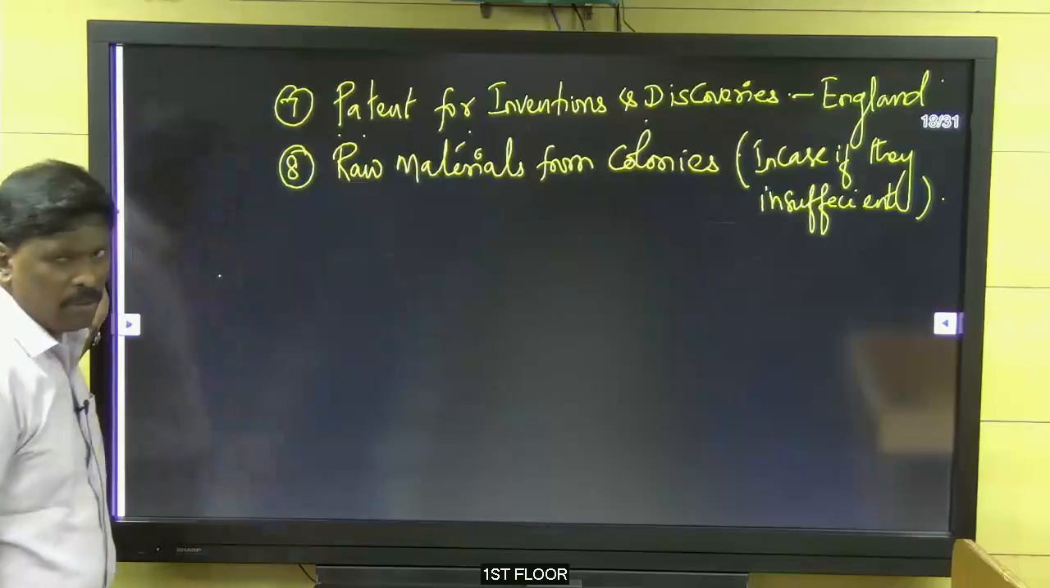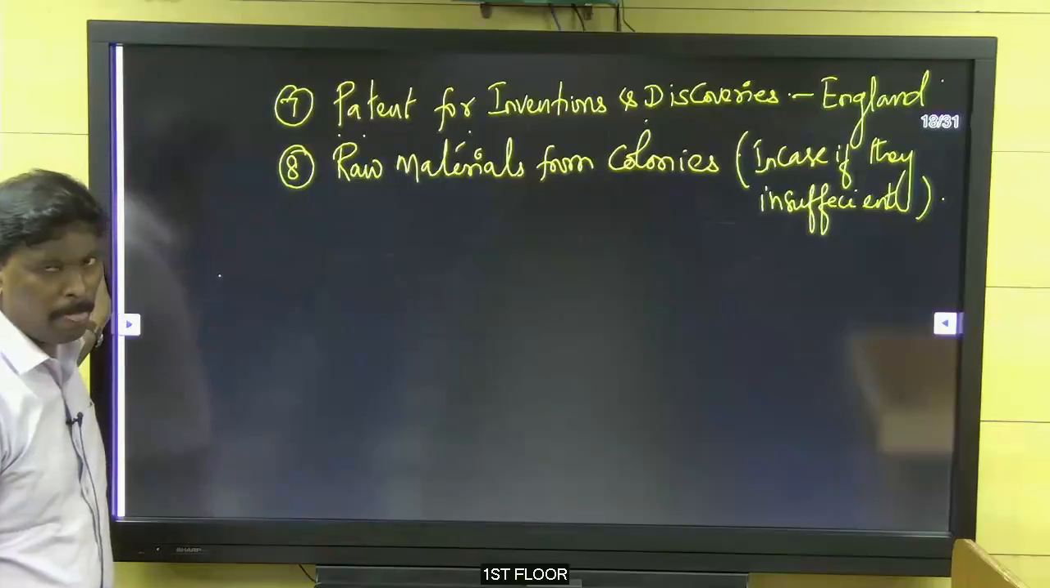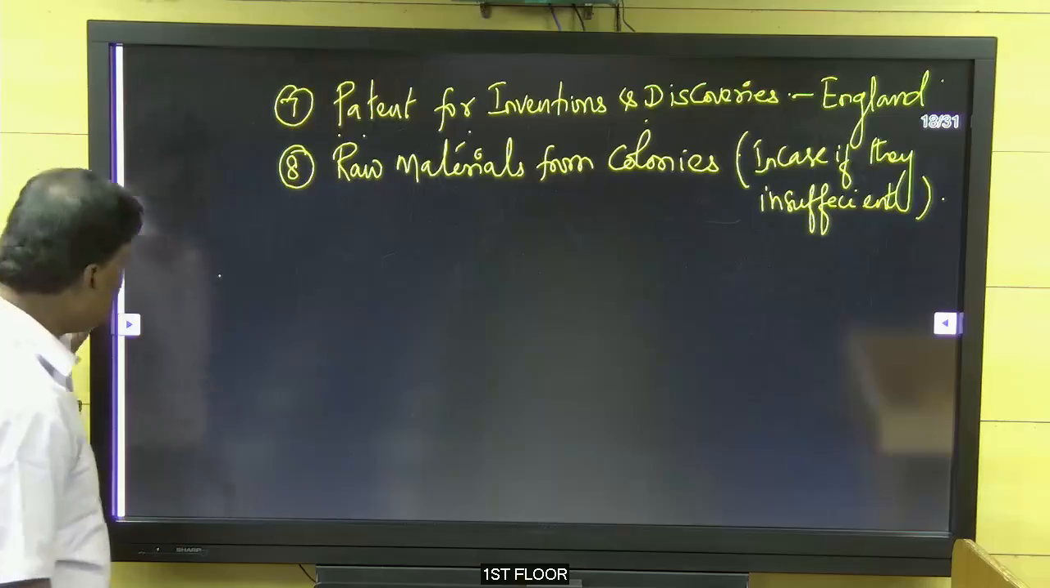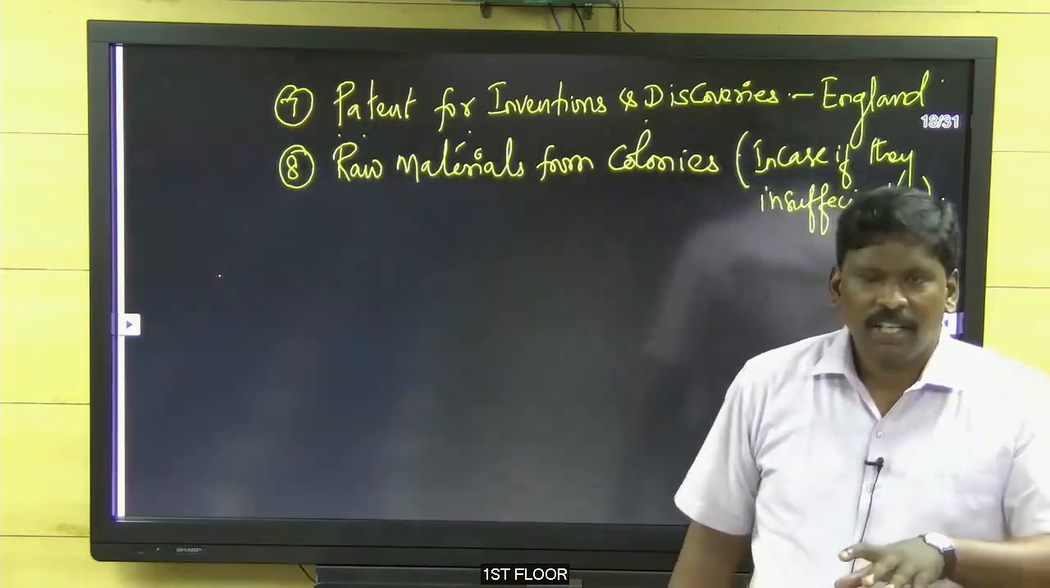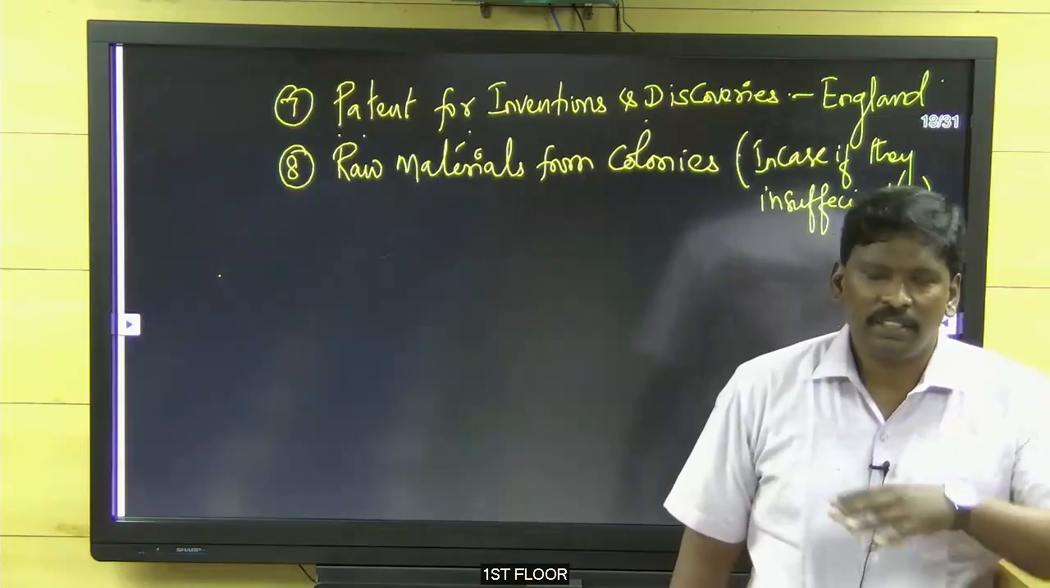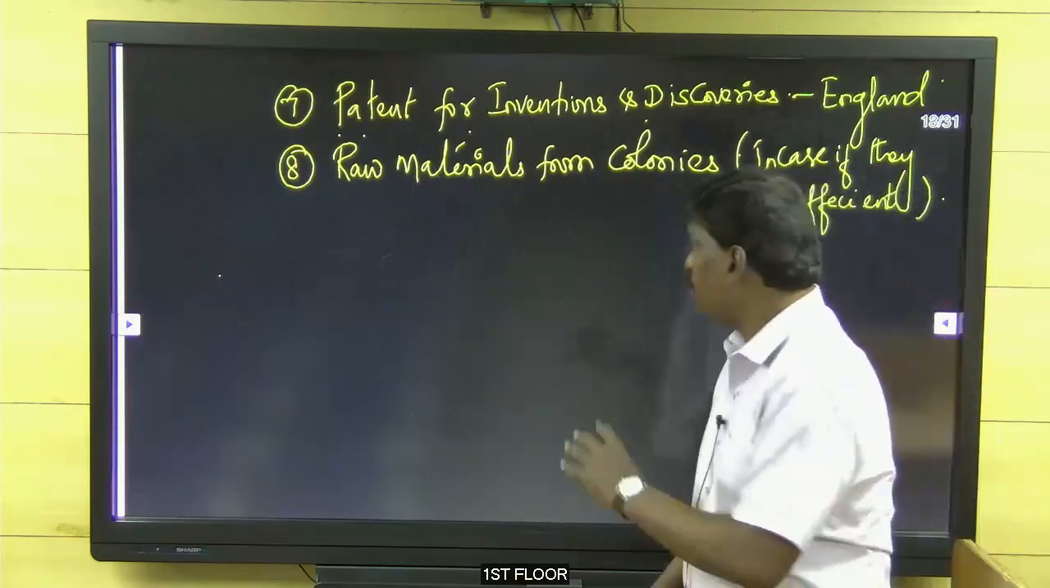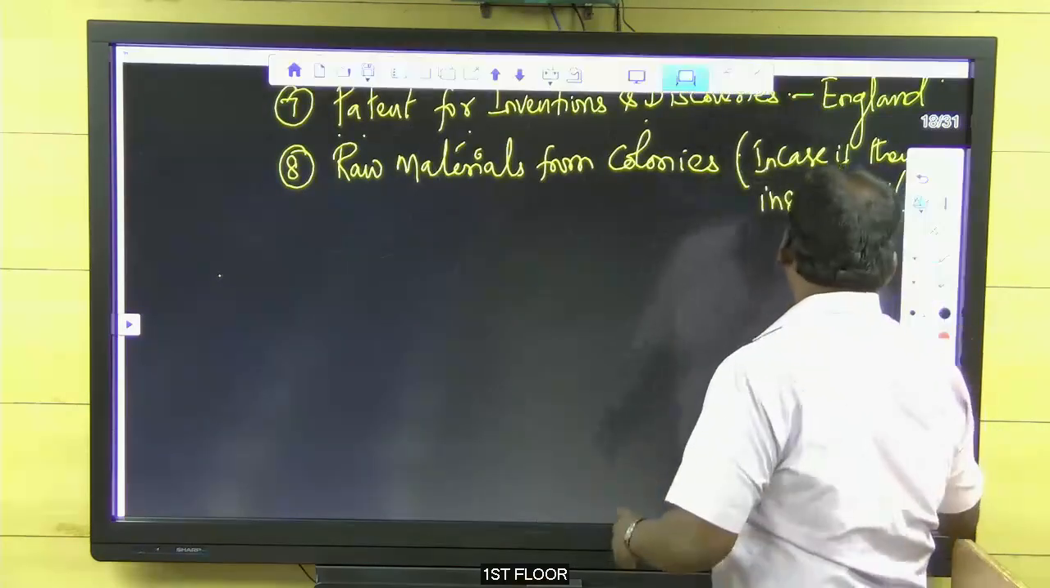Okay, very good. That's all, the 8 points on why the industrial revolution was in England. Okay, these are the things. Next thing.